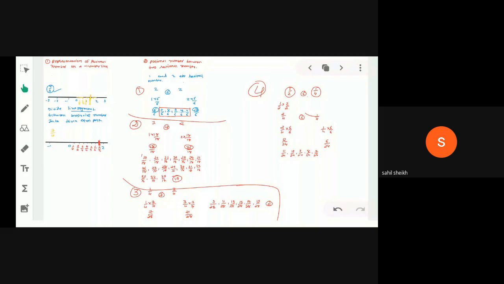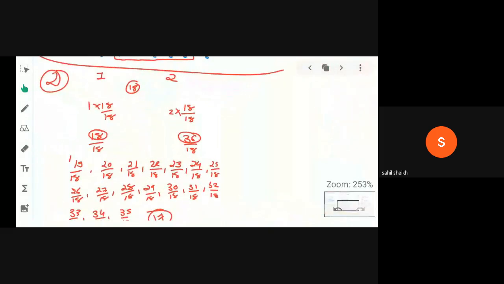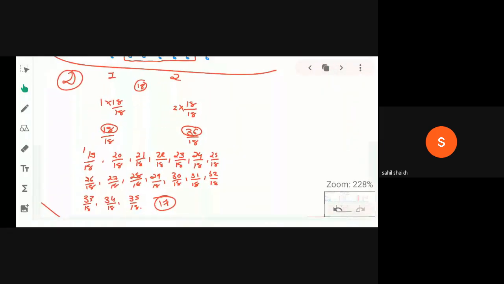Okay, you can see here an example is given. For example, between 1 and 2, we have to take 17 rational numbers. So 17 plus 1, 18. We are multiplying and dividing with 18. So you can see 18 by 18, 36 by 18, 18 to 36, right? Now you can see between 18 and 36, we have 17 different numbers. Which 17 different numbers? 19, 20, 21, 22, 23, up to 34, 35, right?